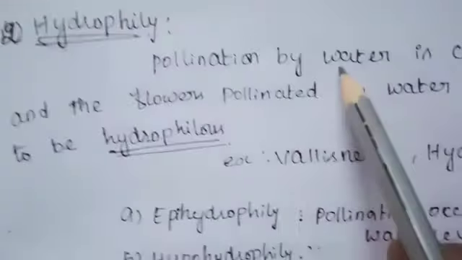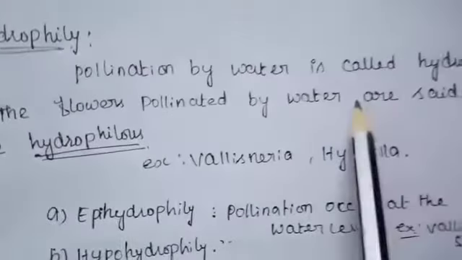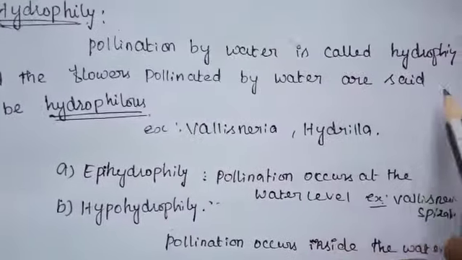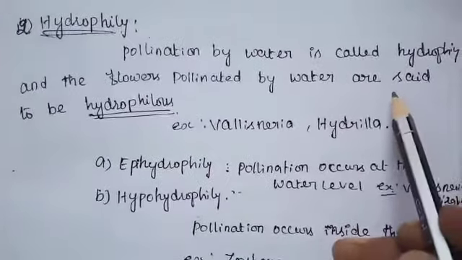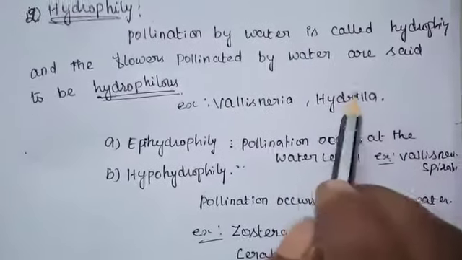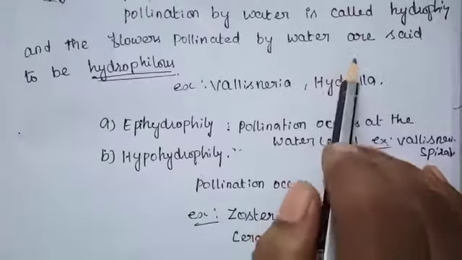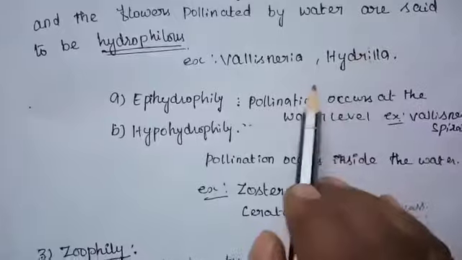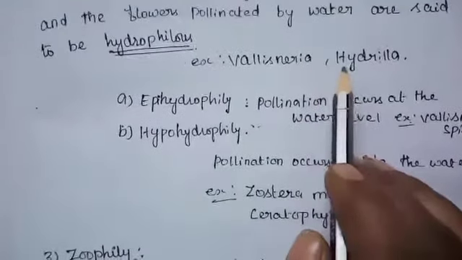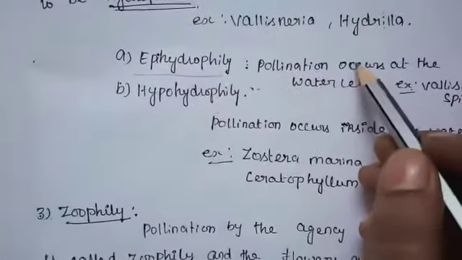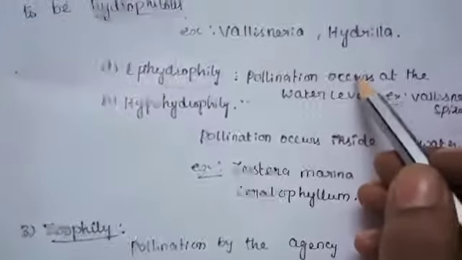Next topic, hydrophily. Pollination by water is called hydrophily, and the flowers pollinated by water are said to be hydrophilous. Examples: Vallisneria, Hydrilla. In water plants like Eichhornia and lily, pollination takes place through wind and insects. There are two types of hydrophily: epihydrophily and hypohydrophily. What is epihydrophily? Above the surface of the water, that is called epihydrophily.